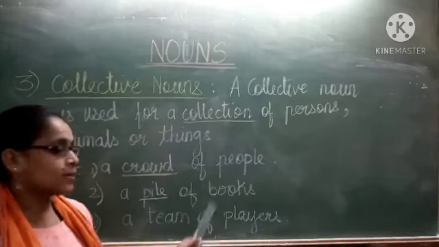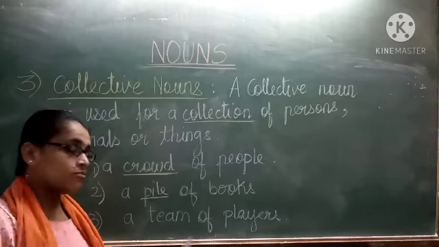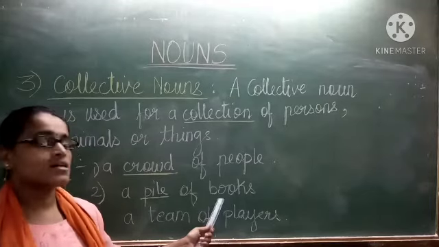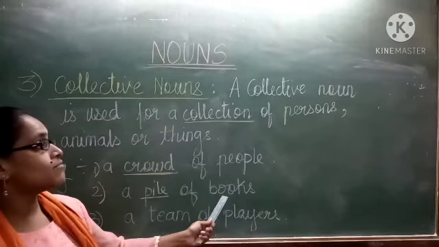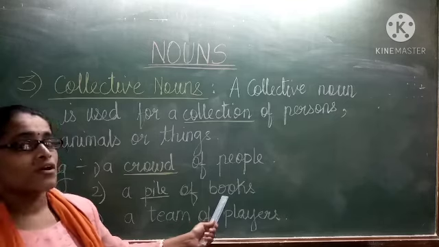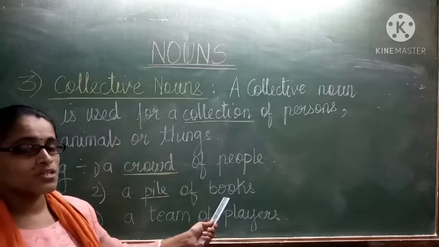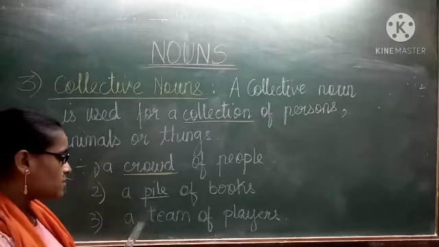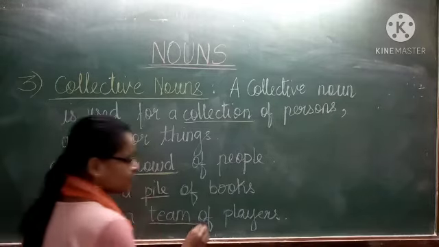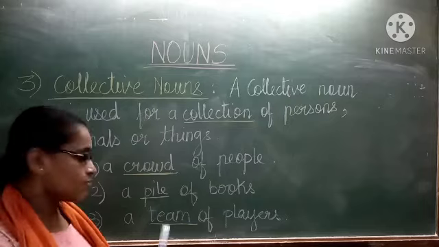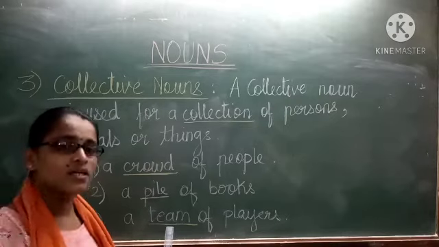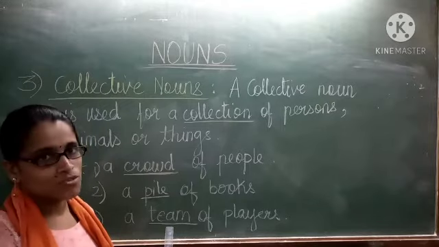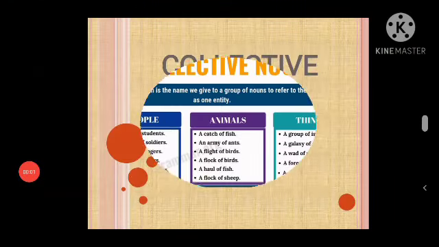When the books are kept together, one above the other, that is called a pile. So what is the name given to the collection of books? Book is a thing. So what is the name given to the collection of books? That is pile. Third one is a team of players. So your team is a collective noun. When the players come together, it is called a team. So what is the name given to the group of players? Team. So team is a collective noun.